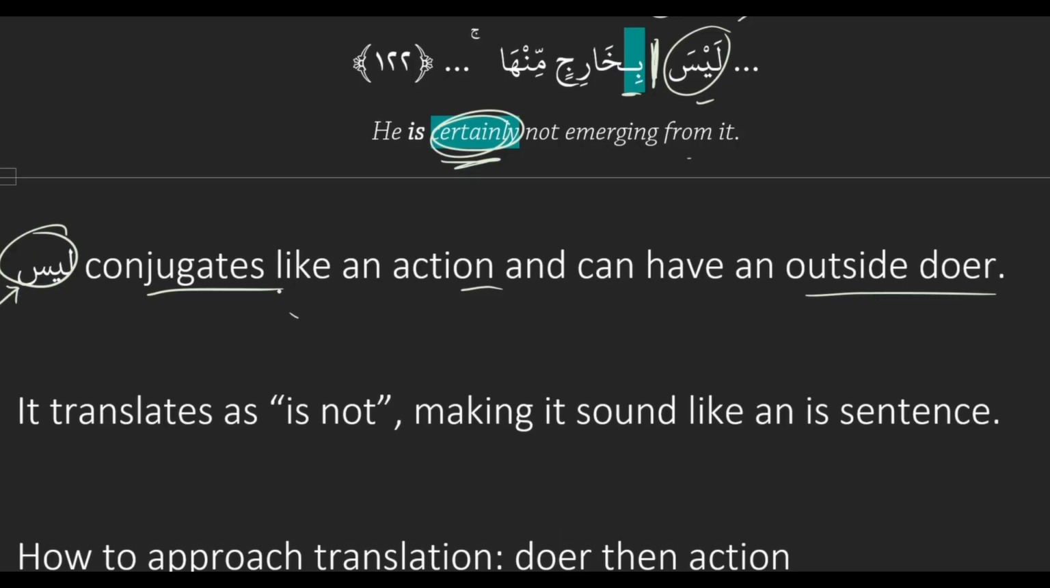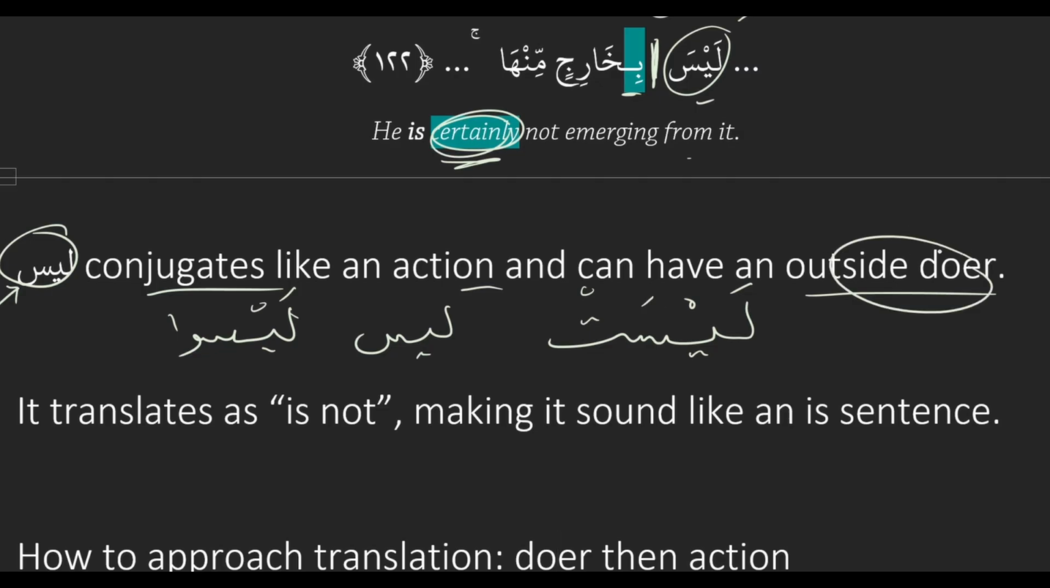So for example, laysa for huwa, laysu for hum, like that. Laysat for hiya. Get what I'm saying? So conjugation means that the action changes. So it can get the past tense ending indicators. So it changes like an action, and it can have an inside doer, like laysa, laysu, laysat. Or it can have an outside doer, just like a normal action. And the outside doer will have the doer label? Yep. So basically, laysa behaves like an action. That's the simple way of putting it.